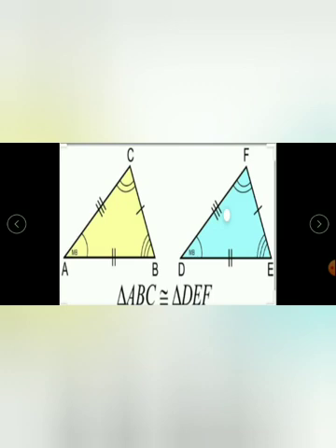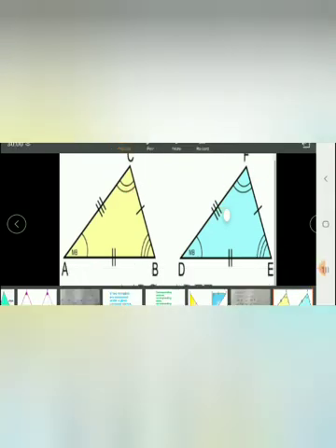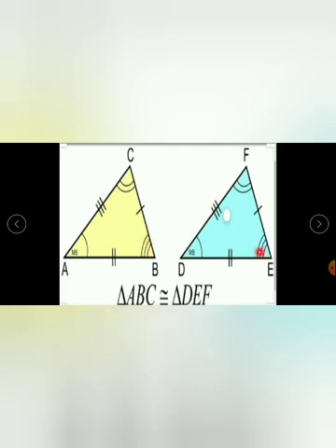Also they have given that the angles are equal. This angle and this angle are equal. Here two lines are there, so C and F are equal. Then B and E are equal. This is the way they are denoting equal angles and equal sides.